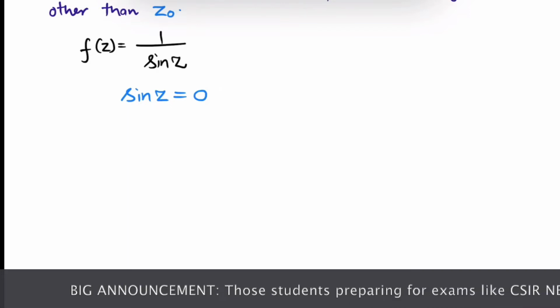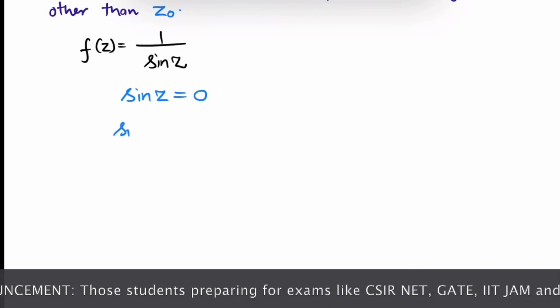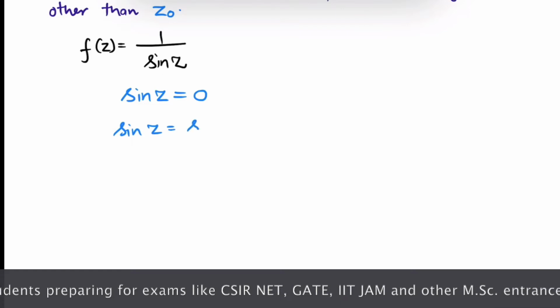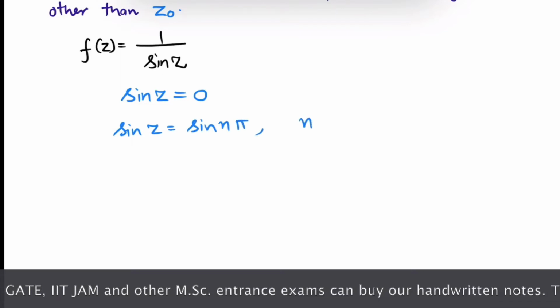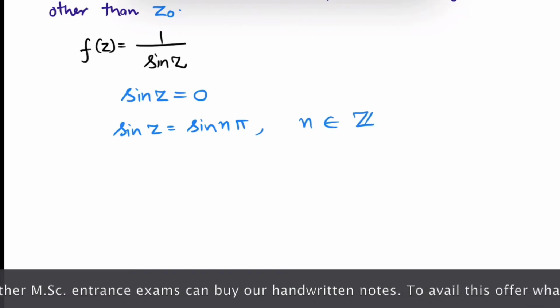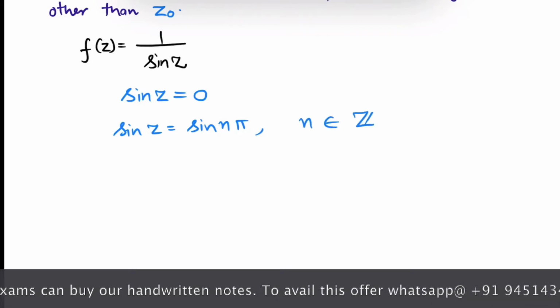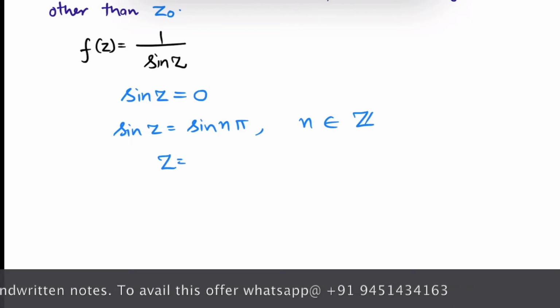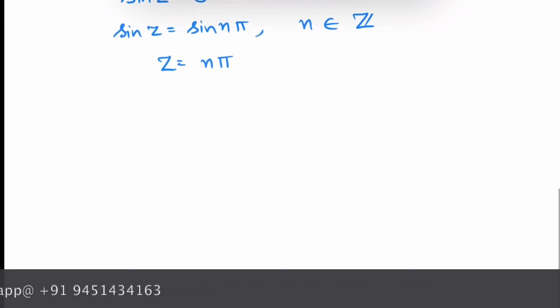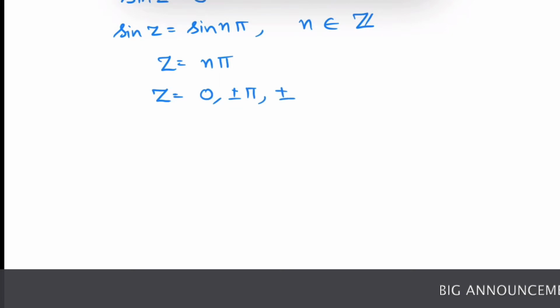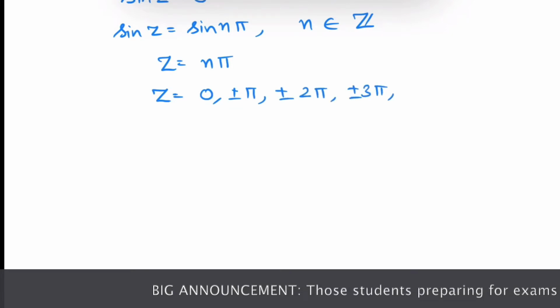We know that sine is 0 for n pi, here n is an integer. So from here we can say z is n pi. So we have singularities as 0, plus minus pi, plus minus 2 pi, plus minus 3 pi and so on.